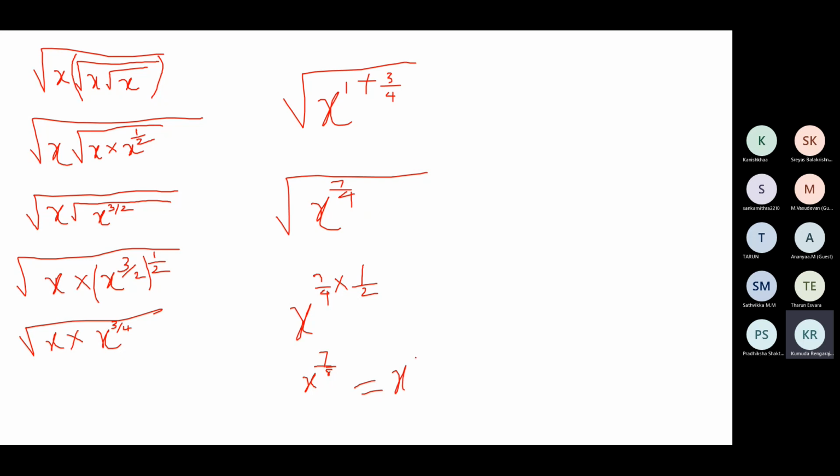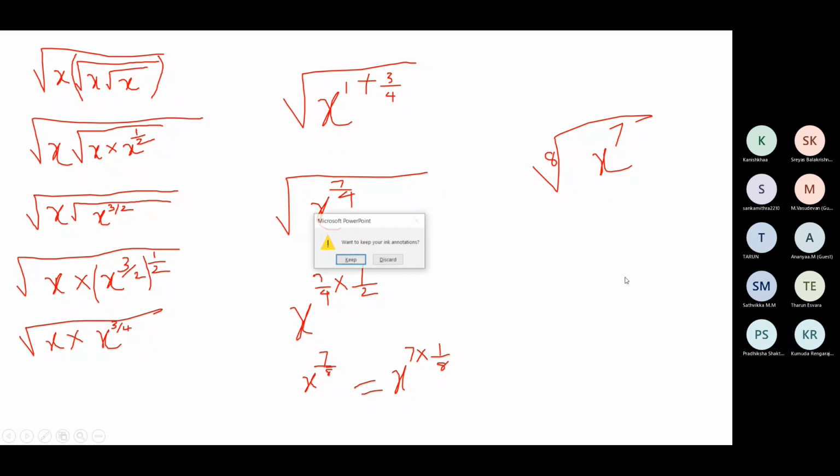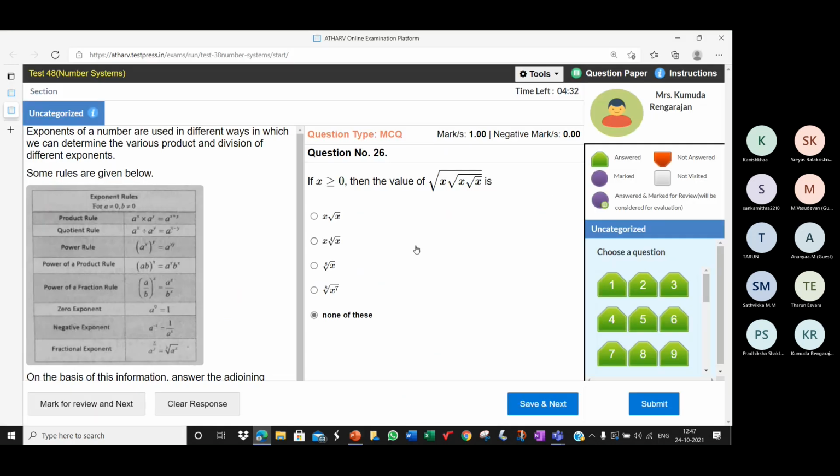If you want to put it in the radical form, x to the power 7 by 8 is nothing but x to the power 7 into 1 by 8. 1 by 8 means 8th root. So it's the 8th root of x to the power 7.